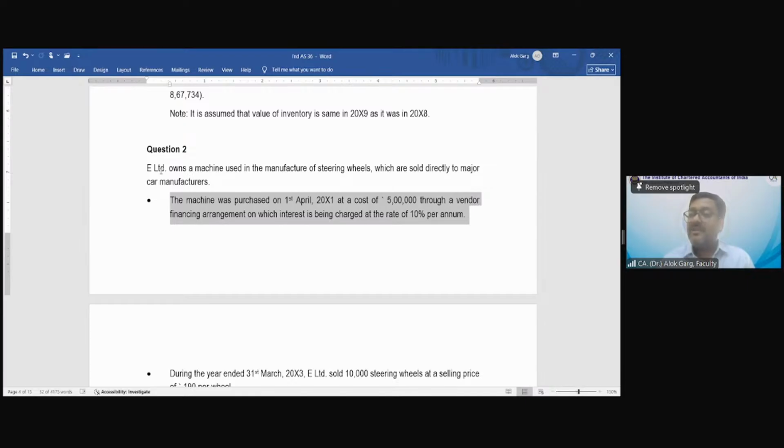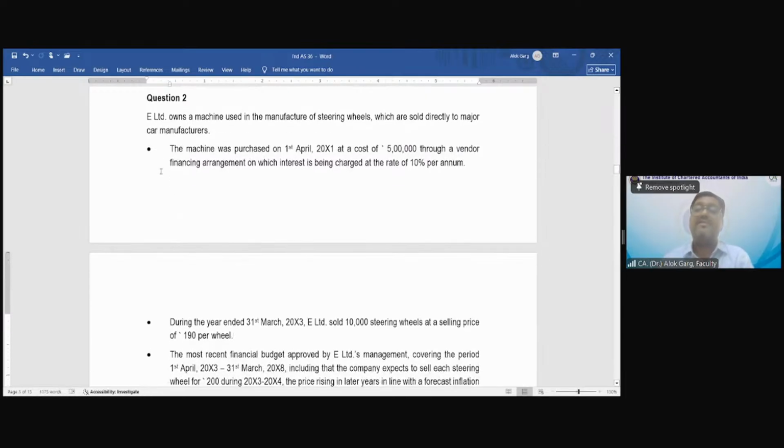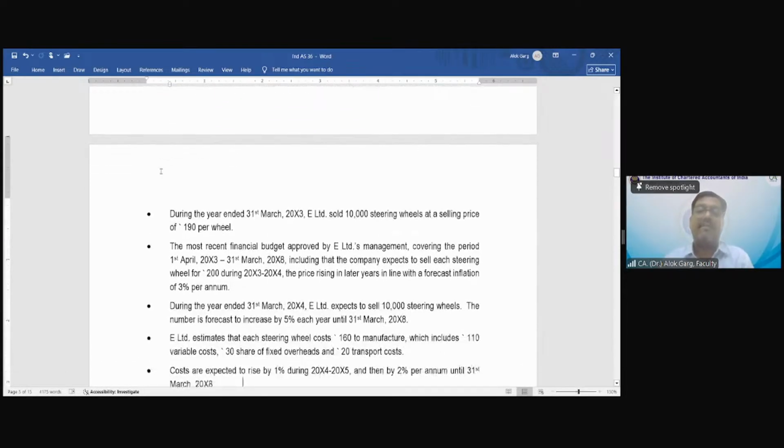Okay. So this machine was purchased at 5 lakh rupees. The cost of the machine is given through a vendor financing arrangement. Means this company has taken a loan from the vendor, means on a credit basis, right? And the vendor is charging an interest of 10%. This is as good as a loan taken from the bank to purchase a machinery. So interest rate is given, cost of machinery is given.